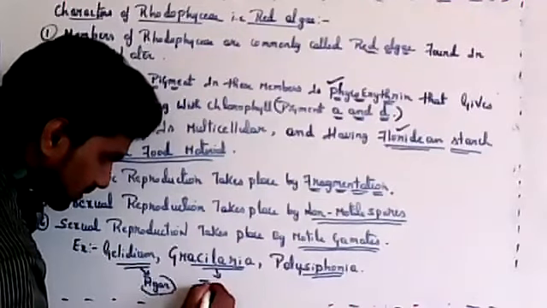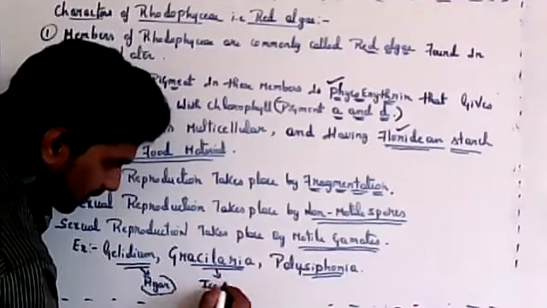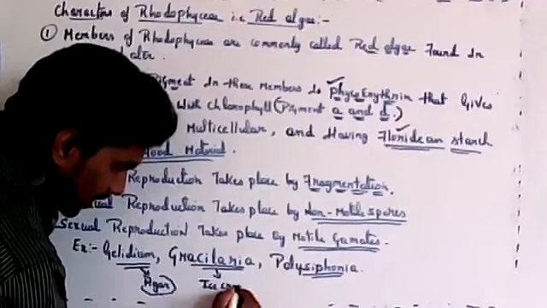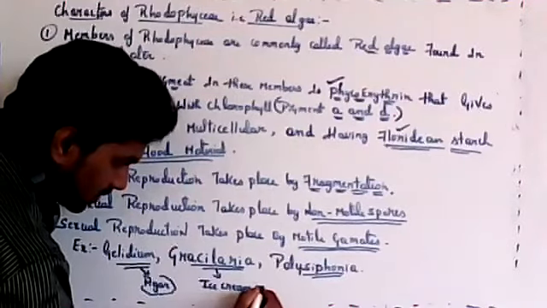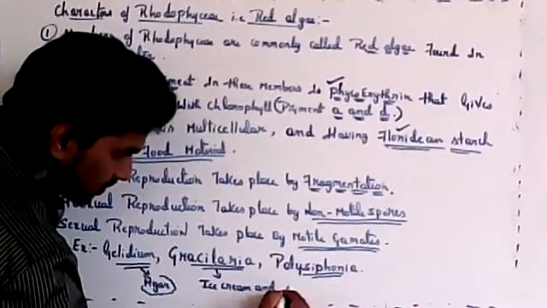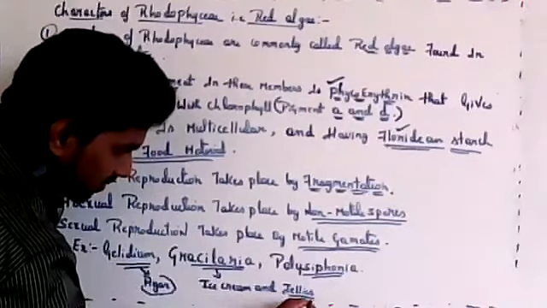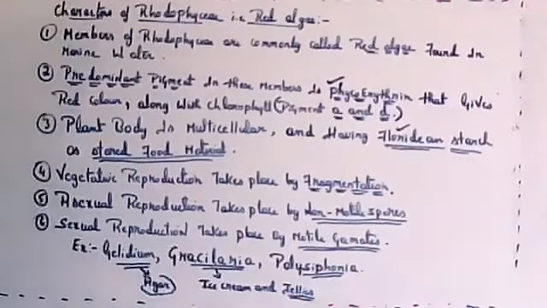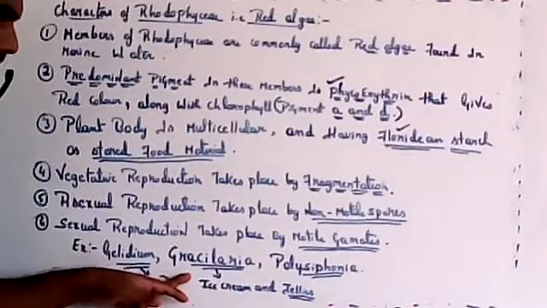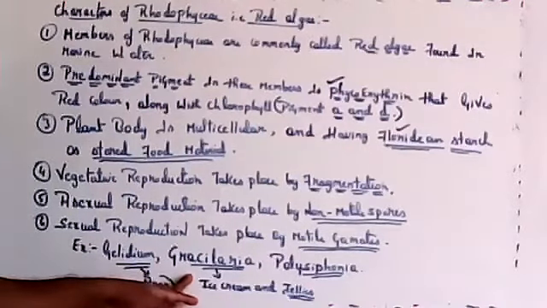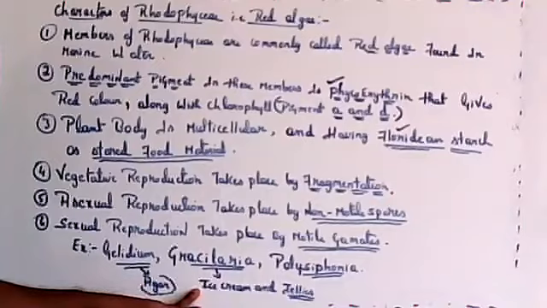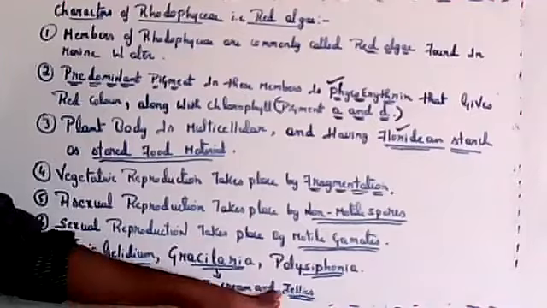So that's why these two are important: ice cream and jellies. Both can be consumed, ice cream as well as jellies. Gracilaria is algae, red algae. The cell wall is used to make ice cream and jellies.